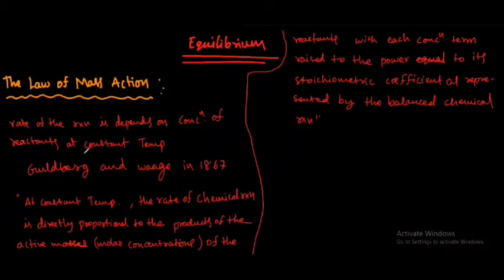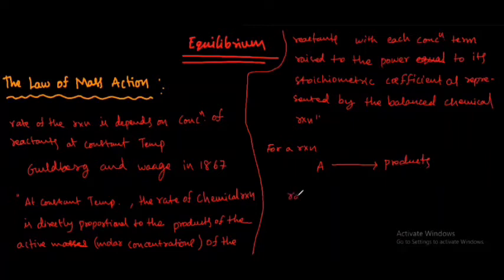What is the law of mass action? At constant temperature, the rate of a chemical reaction is directly proportional to the product of the active masses of the reactants, with each concentration term raised to the power equal to its stoichiometric coefficient as represented by the balanced chemical reaction. For a reaction A gives products,